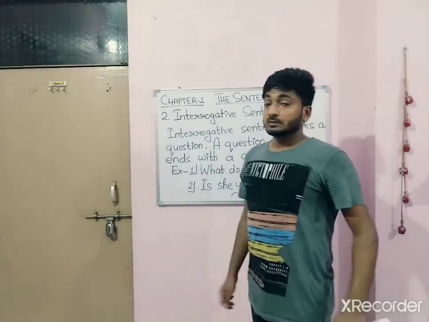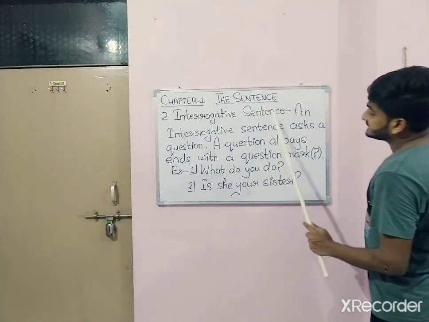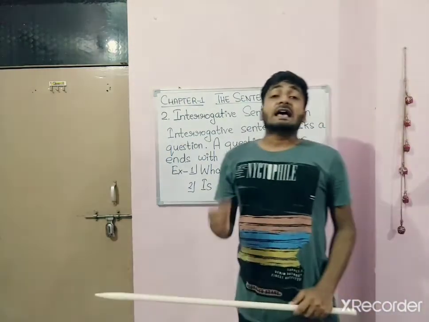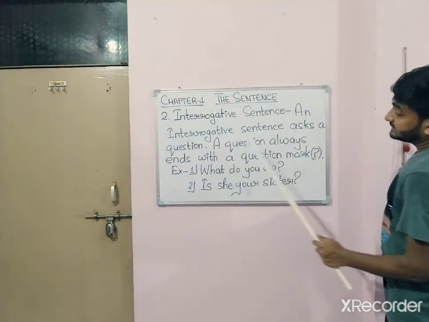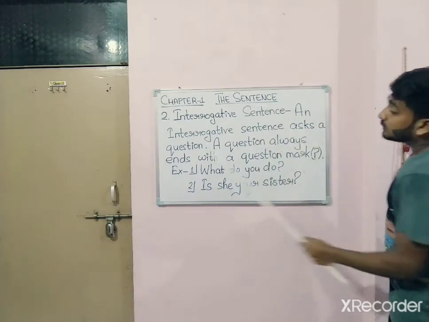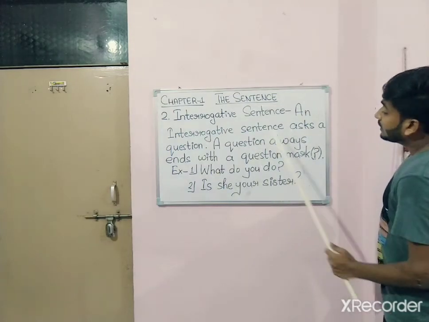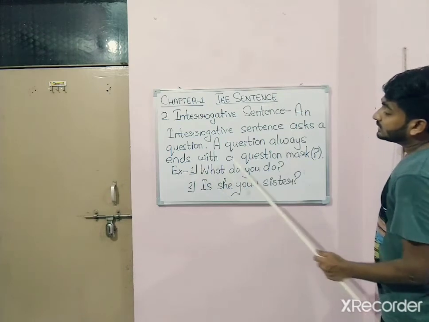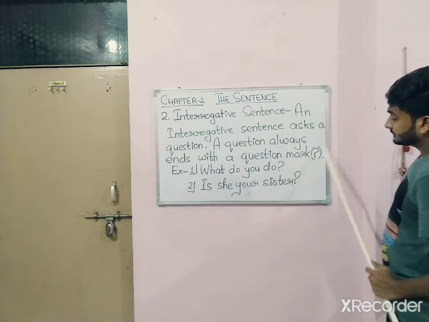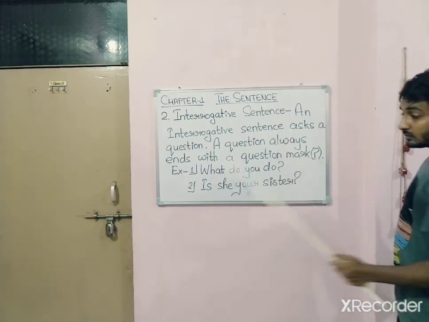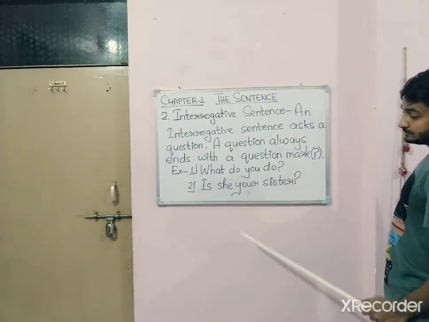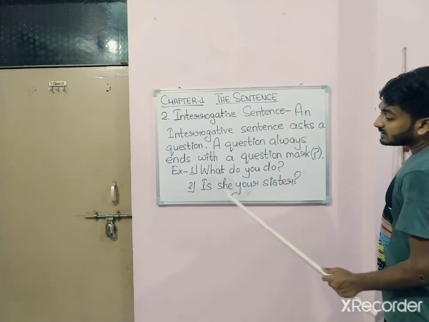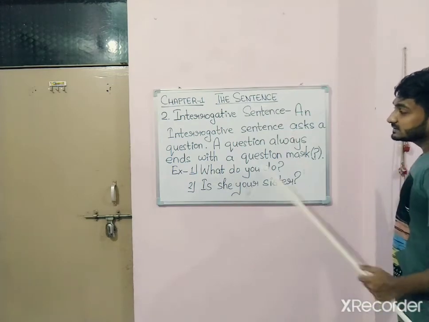Number 2, interrogative sentence. What is an interrogative sentence? An interrogative sentence asks a question. A question always ends with a question mark. Example, what do you do? Number 2, is she your sister?